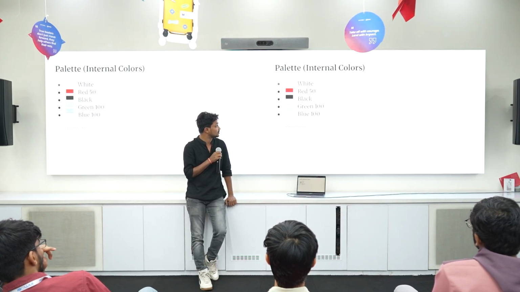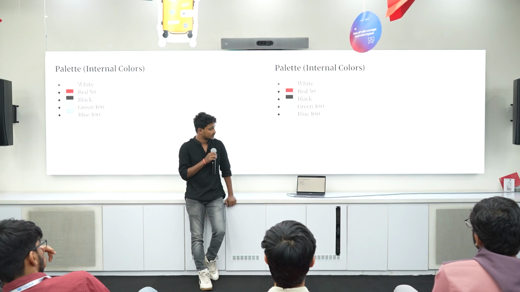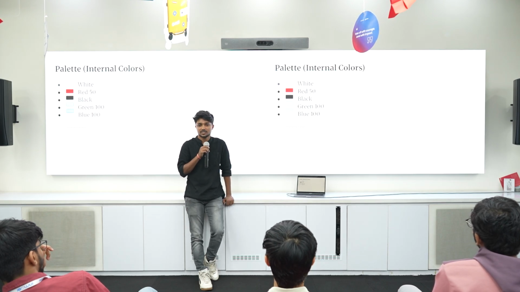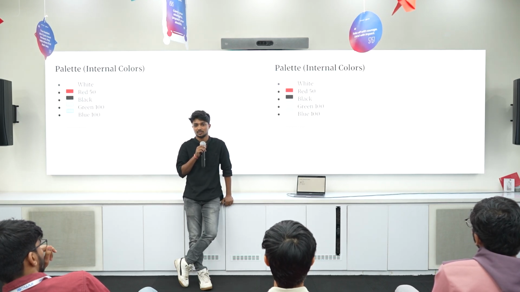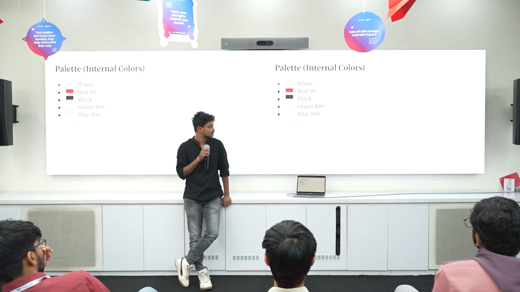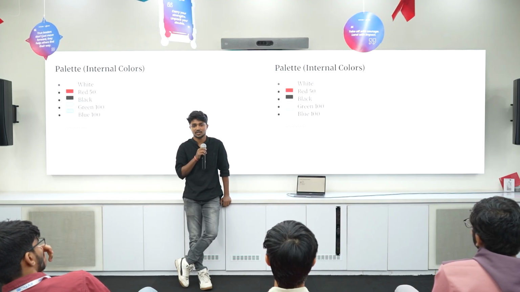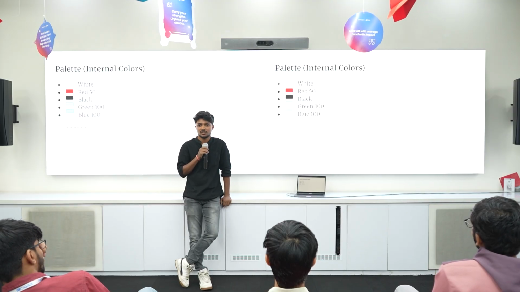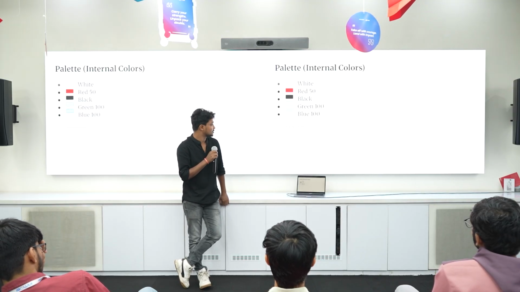This is standard across all applications. These colors are internal to the design system and not something to be exposed to your client side. The reason being that these are very rigid and you cannot change them on the basis of conditions, so it's not a scalable approach to expose these to clients.